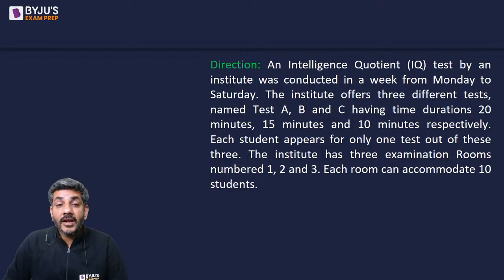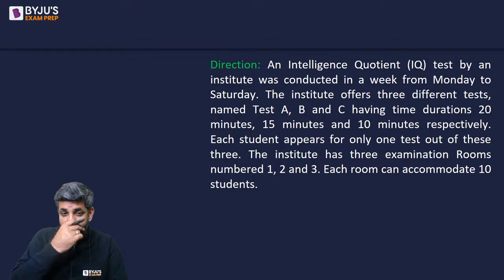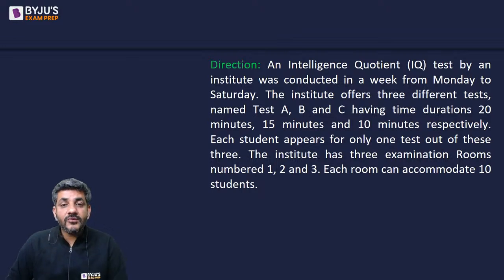I'm sure you all have read it now. An intelligence quotient test by an institute was conducted in a week from Monday to Saturday. The institute offers 3 different tests named test A, B, and C, having time durations 20 minutes, 15 minutes, and 10 minutes, respectively. Each student appears for only one test out of these 3 tests.